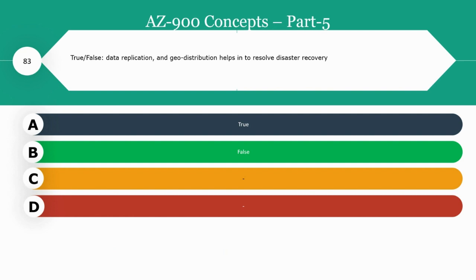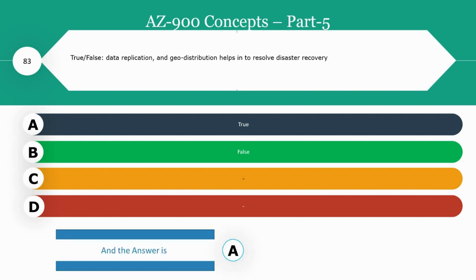Next question, true or false? Data replication and geo distribution helps to resolve disaster recovery. Option A, true. Option B, false. The right answer is true, that is option A, because data replication will be really helpful during any IT disruptions and saves lots of time. It saves the data and also increases the reputation of your firm during any disasters.